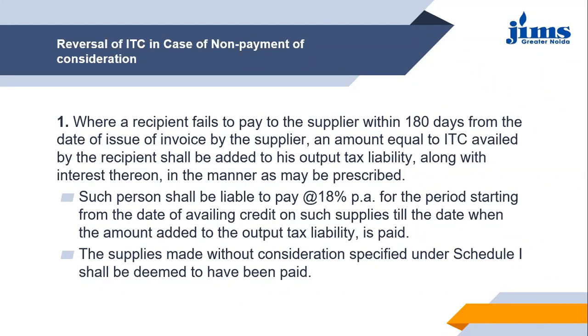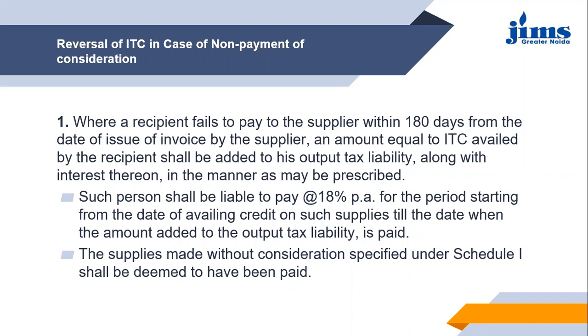So now his output tax liability will increase by the amount of ITC that he has availed, for which the payment has not been made by the recipient to the supplier within 180 days from the date of issue of the invoice, right? Along with interest thereon. The tax liability will increase by the amount of ITC that he has availed, and he also needs to pay interest on the pending amount, and the interest will be, as you can see under the first subpoint here, at the rate of 18% per annum.